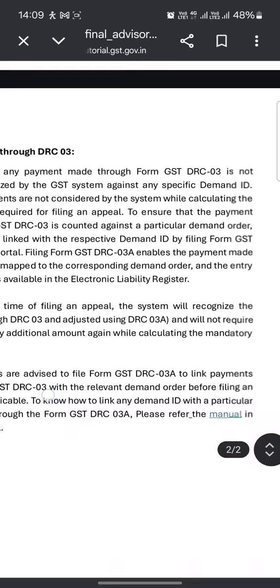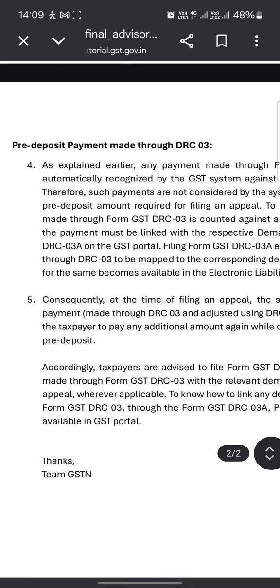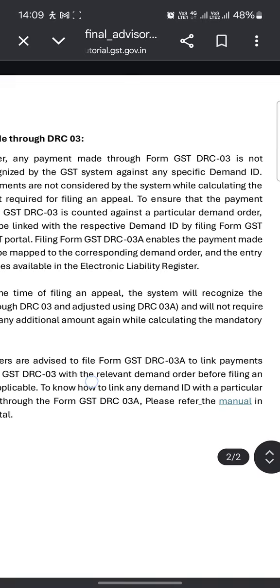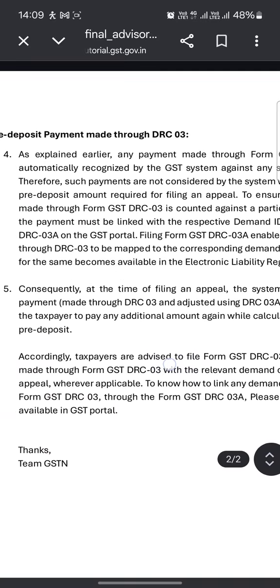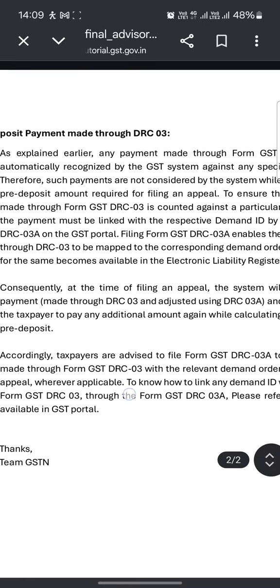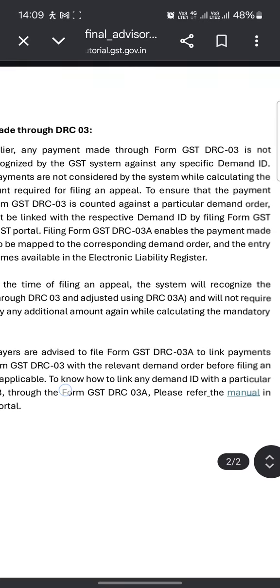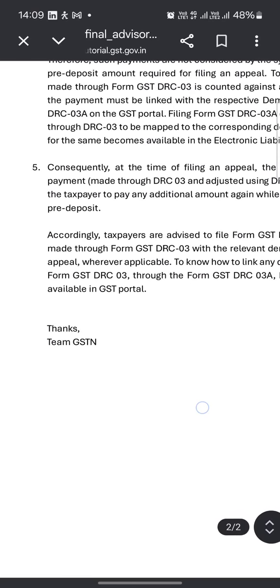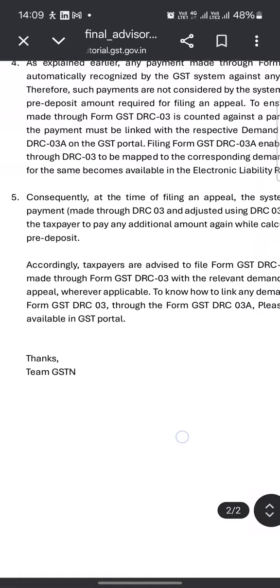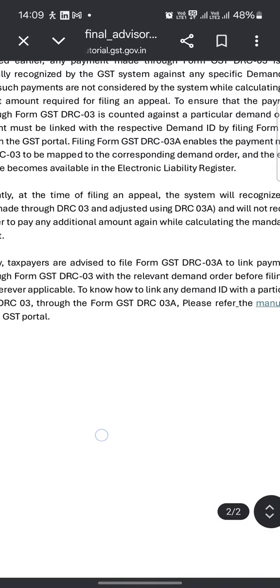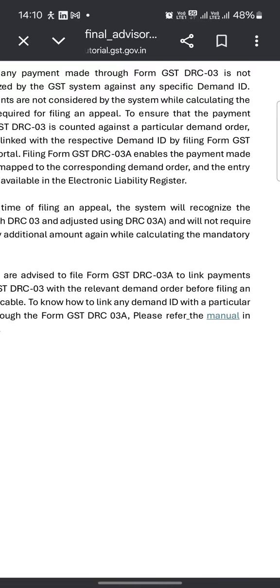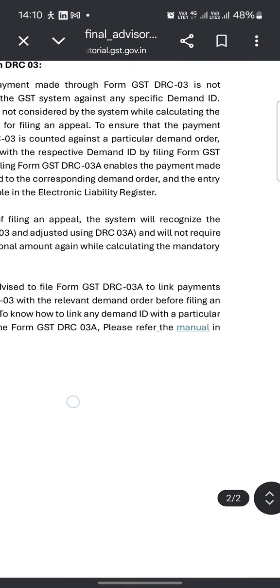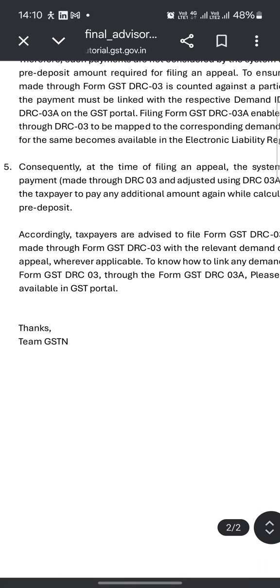To ensure that the payment made through form DRC-03 is counted against a particular demand order, the payment must be linked with the respective demand ID by filing form GST DRC-03A on the GST portal. Filing form GST DRC-03A enables the payment made through DRC-03 to be mapped to the corresponding demand order, and the entry for the same becomes available in the electronic liability register. Consequently, at the time of filing an appeal, the system will recognize the payment made through DRC-03 against the DRC-03A and will not require payment of any additional amount while calculating the mandatory pre-deposit.